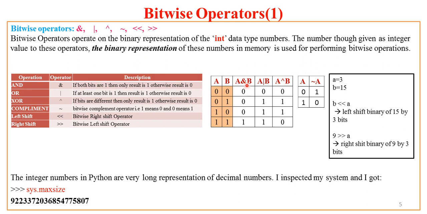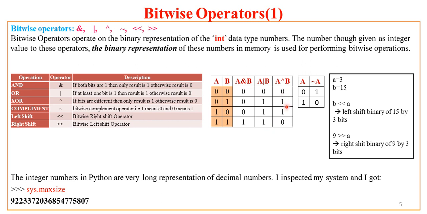So how does this bitwise AND work? The rule of thumb is very simple. If both the bits are 1, then the result is 1, otherwise it is 0. So if both A and B are 1, then the A and B operation is 1, otherwise it is 0. For OR it is exactly the complement: if any one of A or B is 1, then the result is 1, otherwise it is 0.